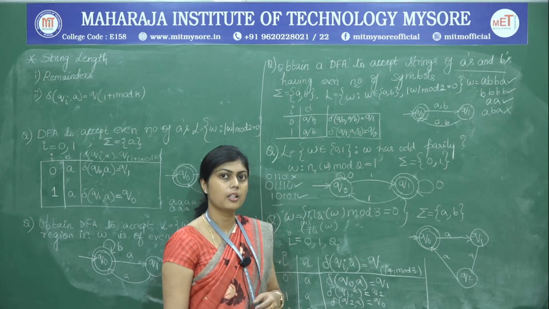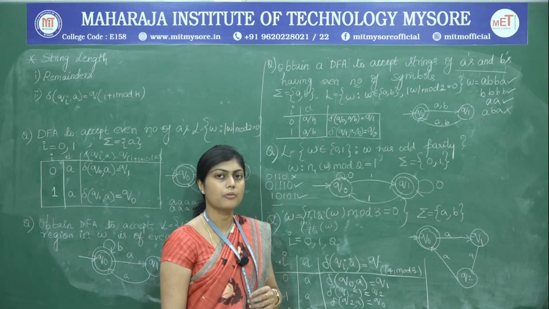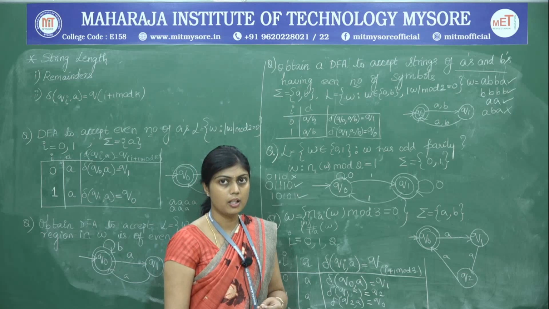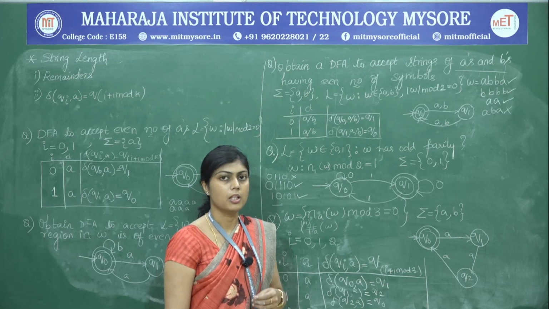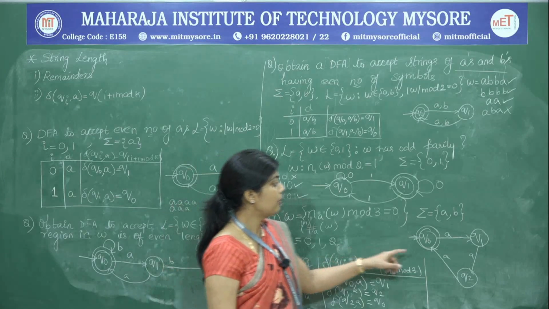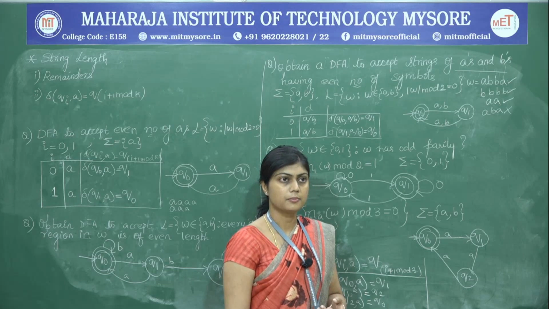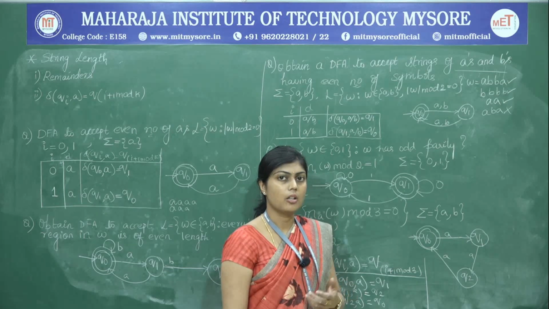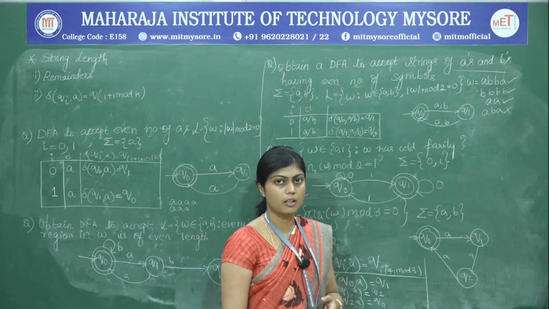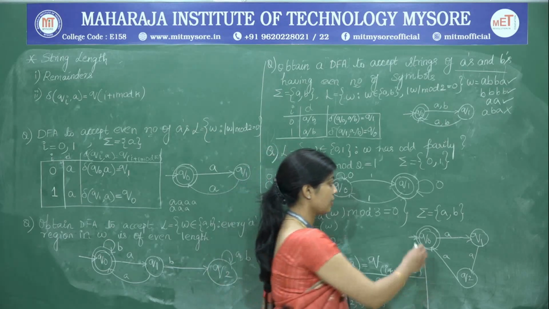Therefore, we were interested in the A transitions first to make sure that the number of A's is always a multiple of 3, and now we can go ahead and design the transitions for B from each of the states. When we pick up B's, we do not have any constraint on the order or on the pattern or on the starting or ending. So, there is no constraint on the appearance of B's in the string. Therefore, it is easy for us to define the transitions.